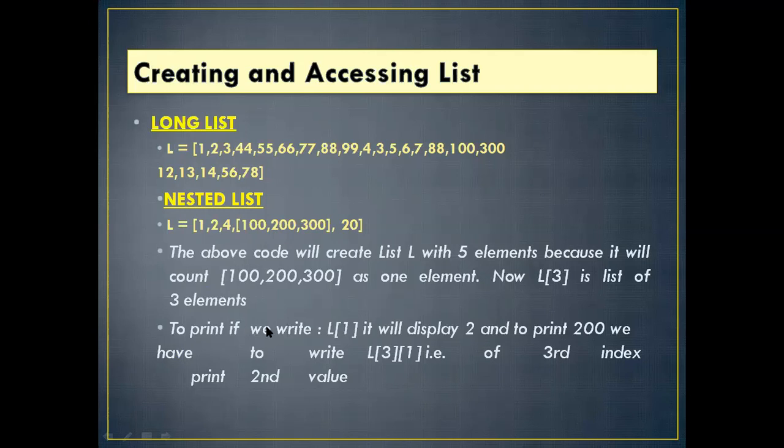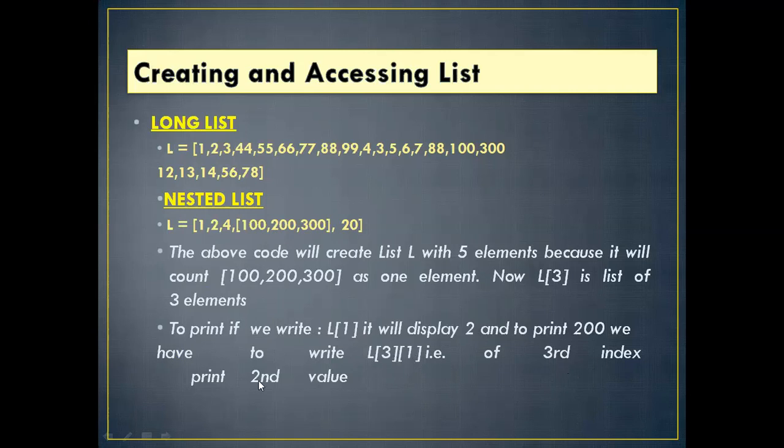To print, we write with the colon. We have to write the colon. Any elements we can retrieve by using slicing. L1 will be displayed, and to print 200 we have to write L3 colon 1.